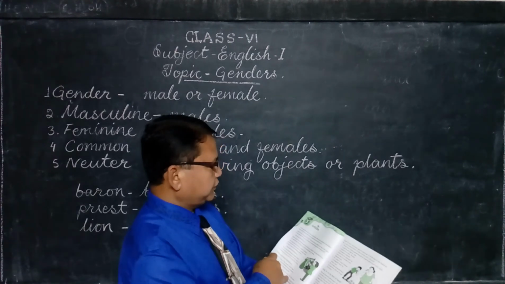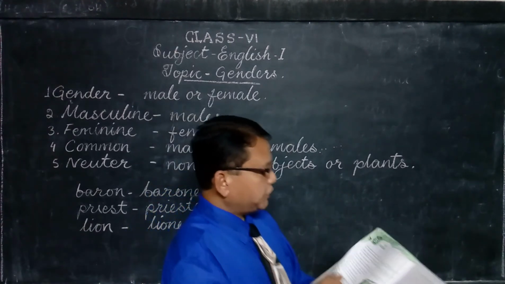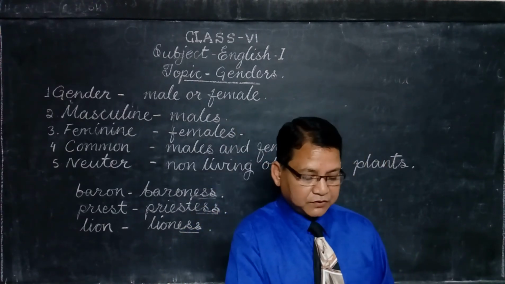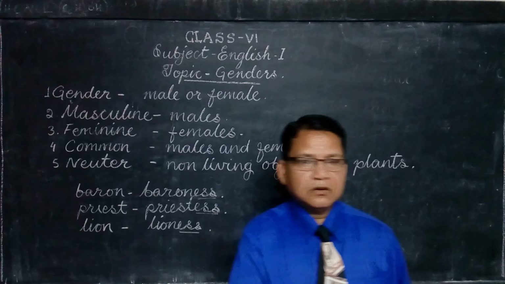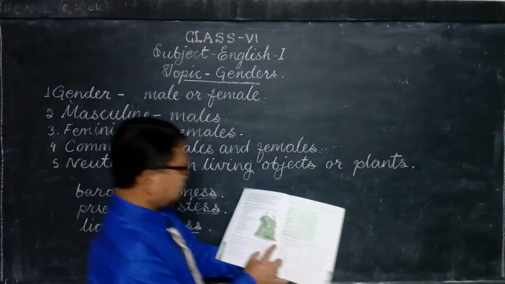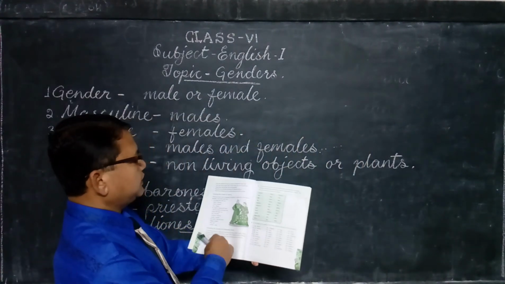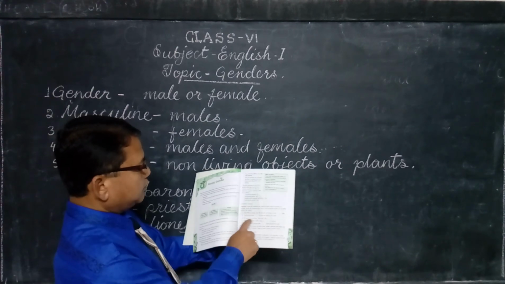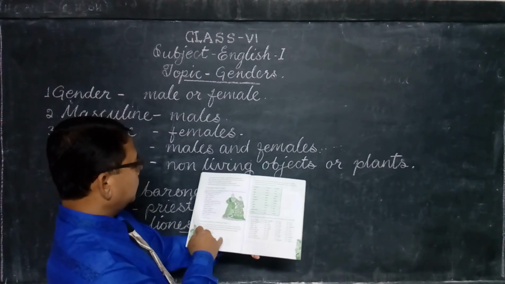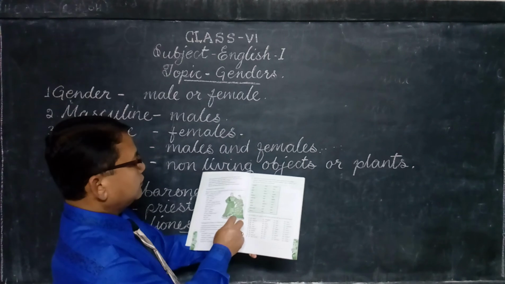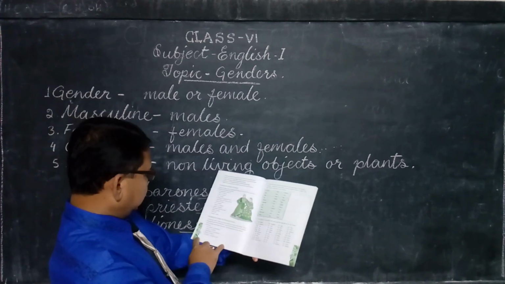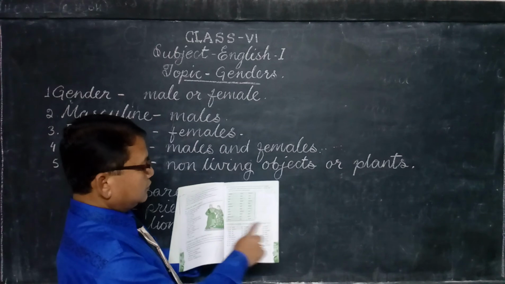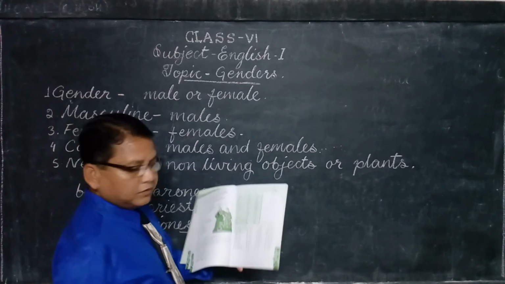Then we will come to the next page. Next page is the next lesson, that is articles. We will do it in the next class. So children, I will give you 3 exercises. In page number 27, common gender, 5 question answers are there. Then page number 29, you have to complete this table and choose the odd one out.